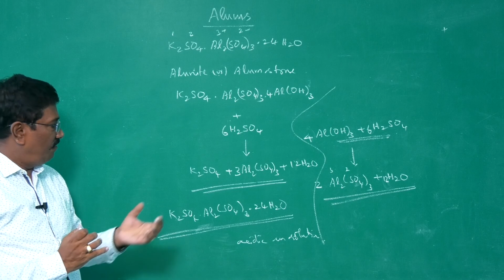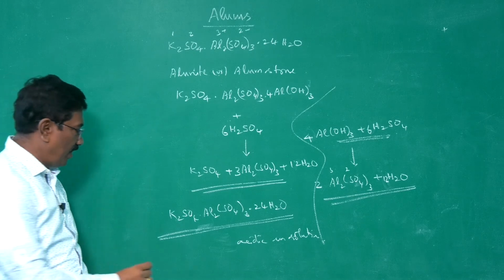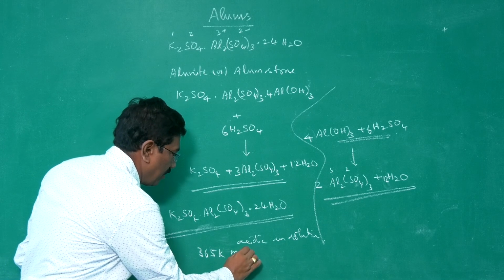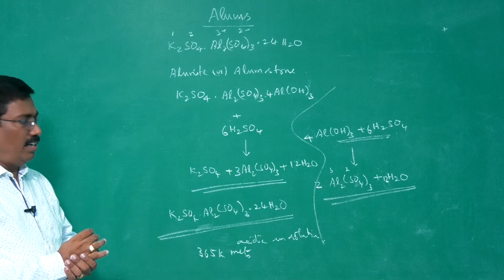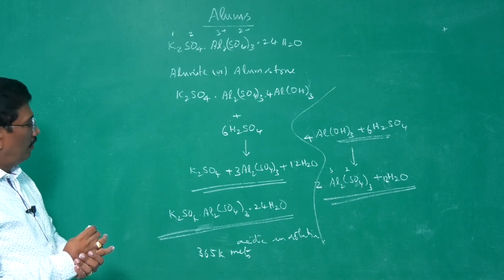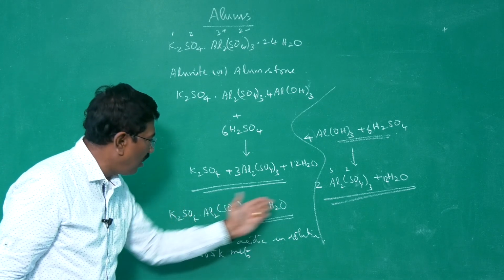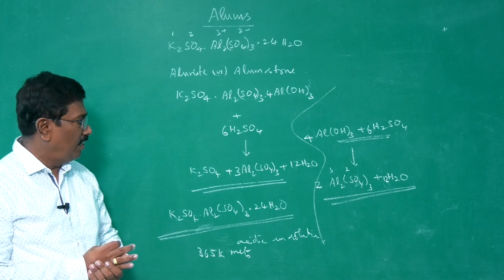And then when it is heated, it melts first at about 365 Kelvin. When it is heated further, maybe 475 to 500 Kelvin, it loses its water of hydration. All the 24 molecules of water as water of hydration will go off.